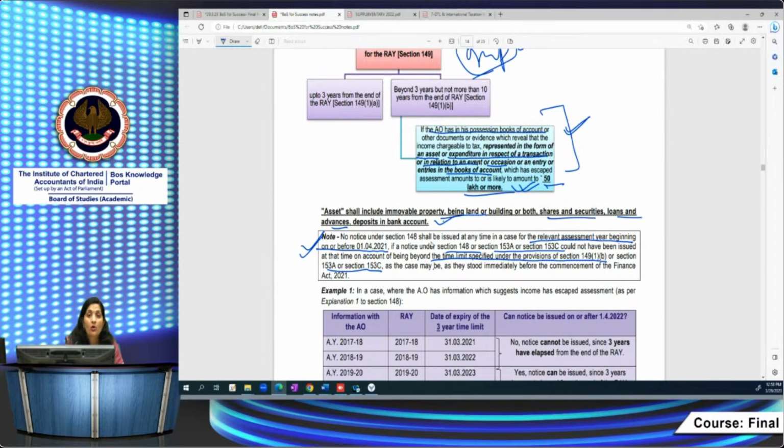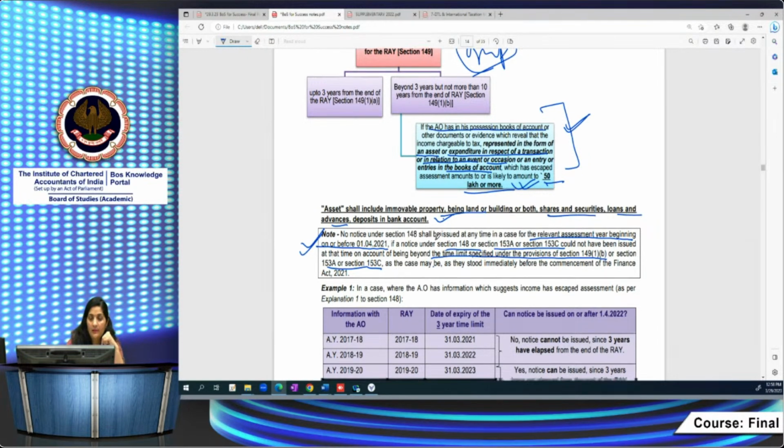Then you cannot issue notice under these new sections, right? You have to see whether the notice can be issued as per the earlier provisions also, in respect of the assessment years which begin before 1/4/21. You have to see this one in RTP. One of the questions is there where we have given that if the 153A time limit is satisfied, then only you are eligible to issue notice under this new design.